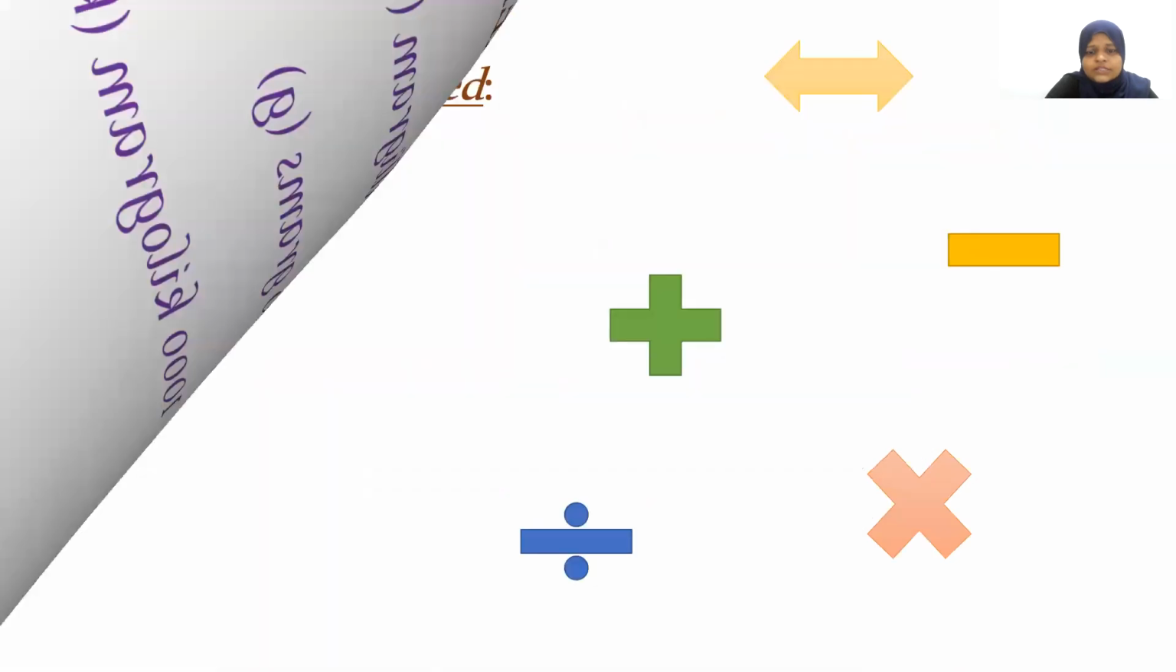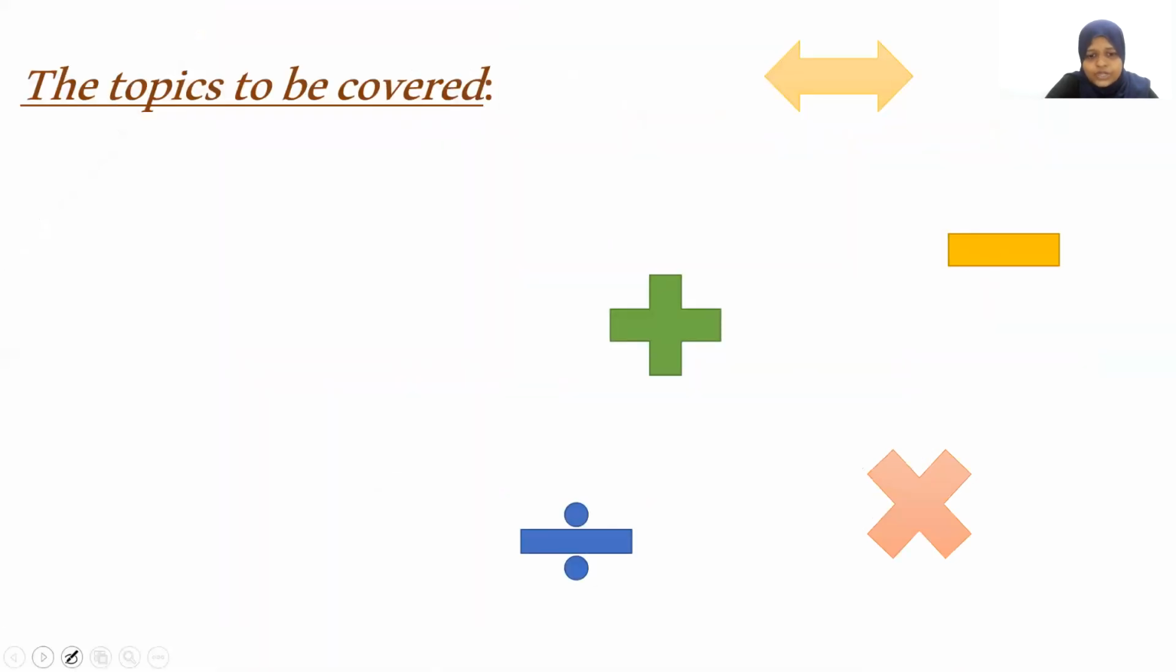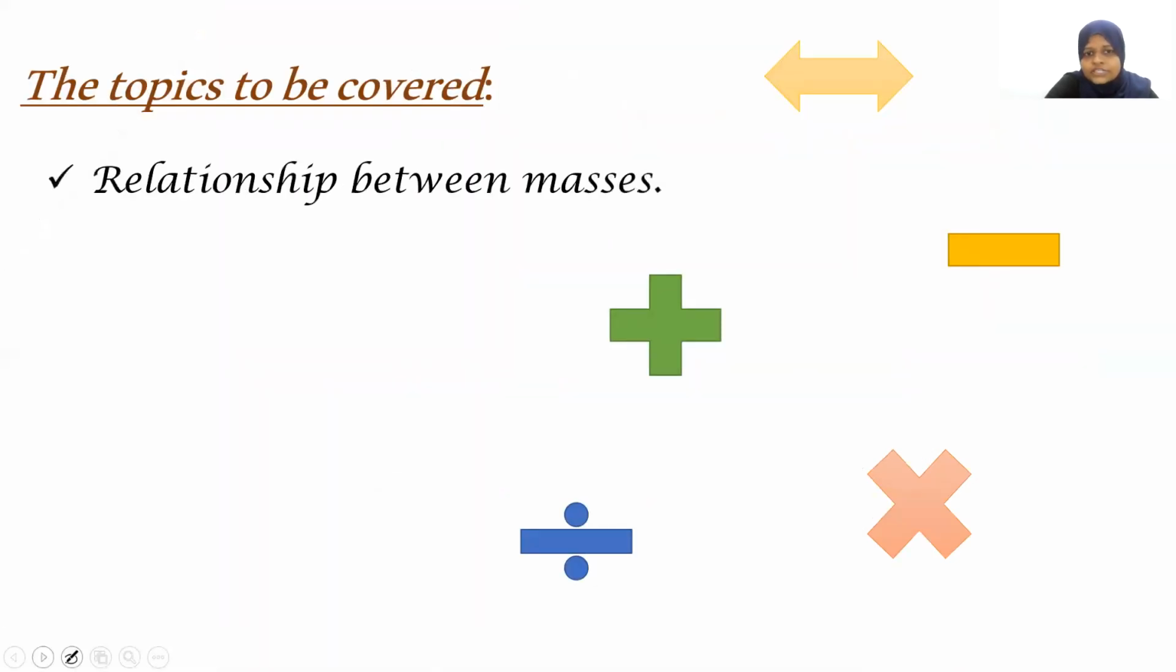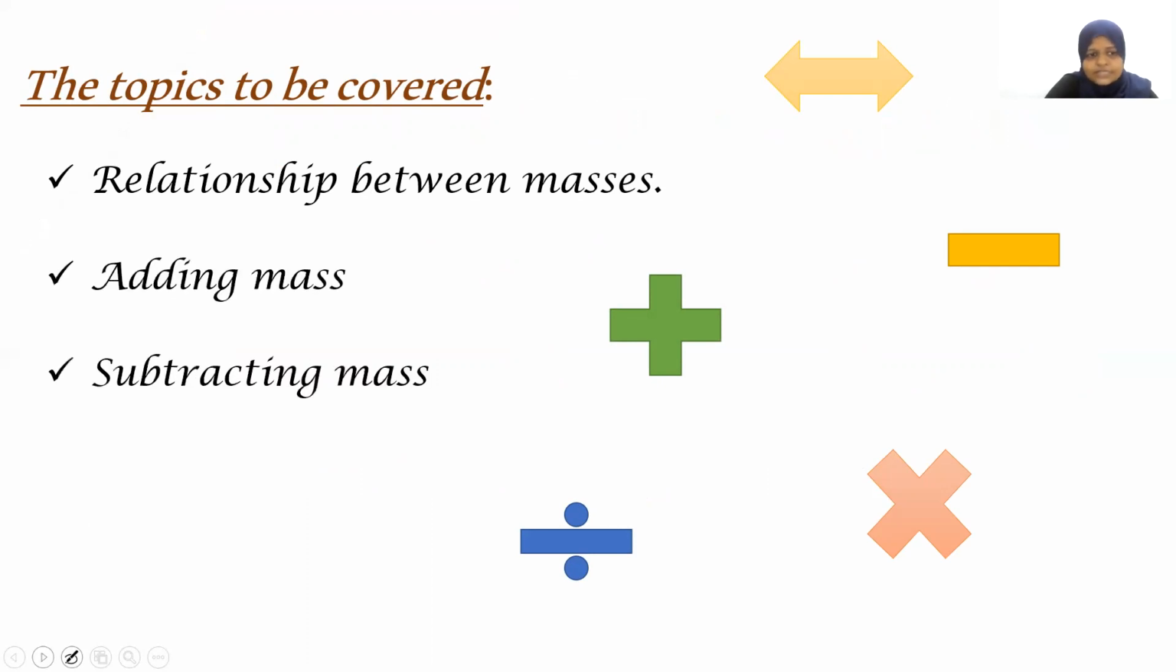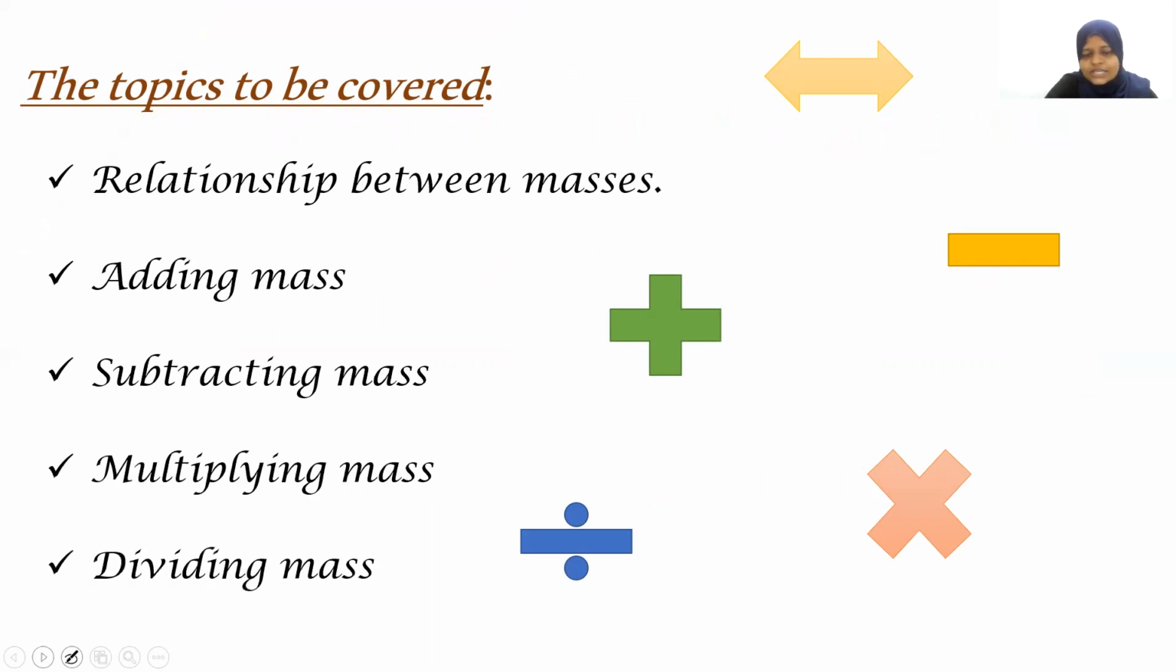So we'll see what are the things that we are going to cover in this video. The first one, relationship between masses. That is relationship between grams to milligram, milligram to gram, gram to kilogram, those relationship. Next, adding mass, subtracting mass, multiplying mass, and also dividing mass. These are the things what we are going to discuss in this video. So now you know how important this video is to watch the whole thing, right?